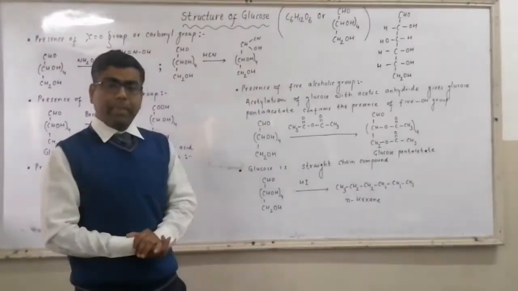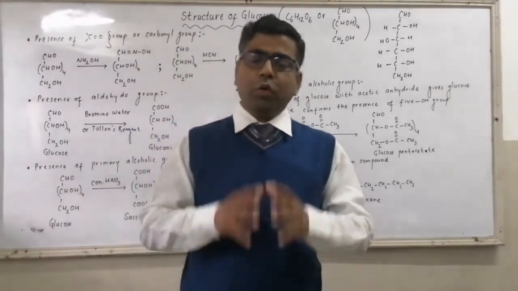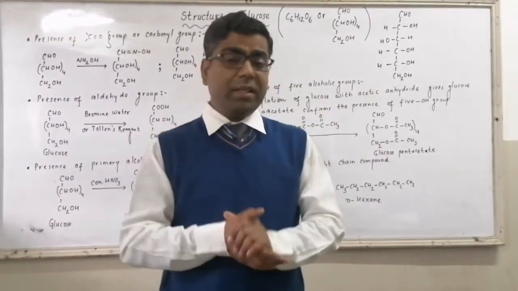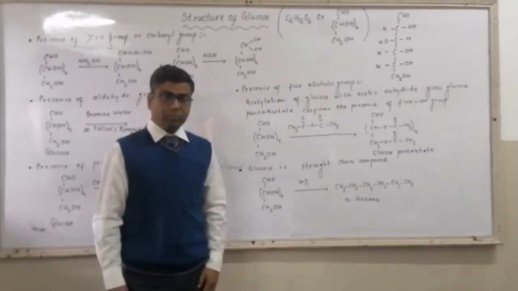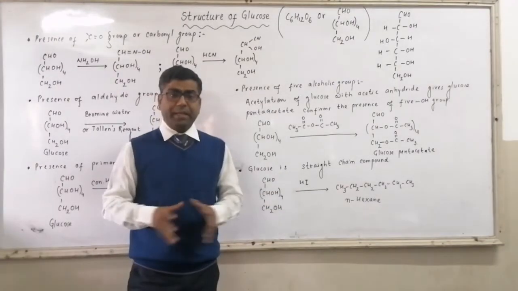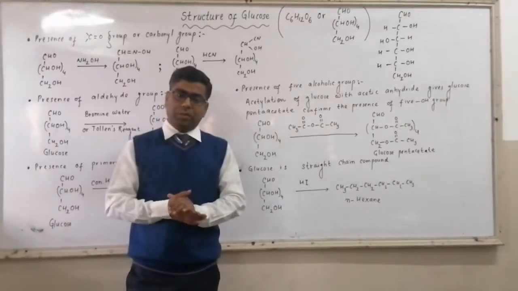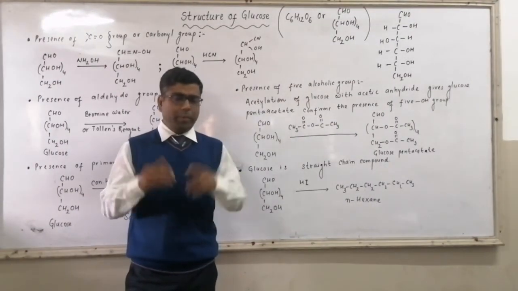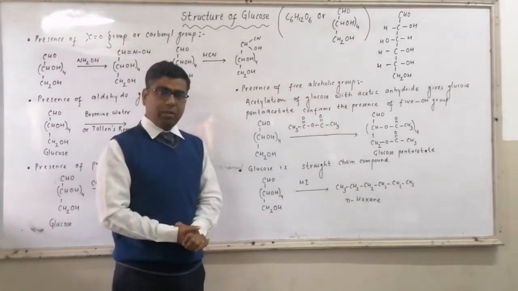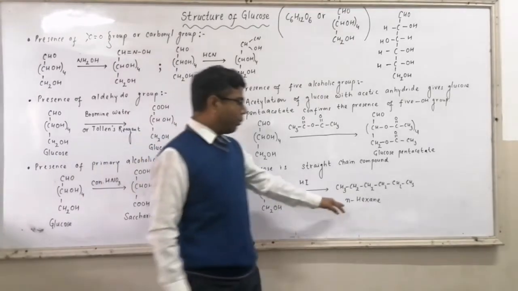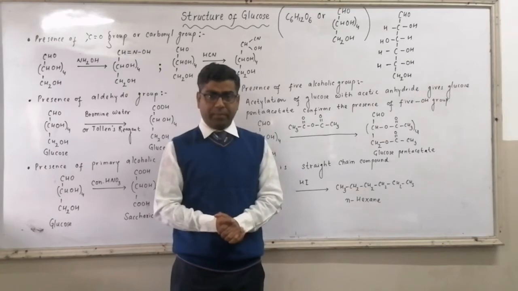And the last one, we have to prove that the structure of glucose is a straight chain structure. There is no branching. When made to react with HI, that is your strong reducing agent, all the units in glucose will be reduced, and glucose on reduction forms normal hexane, an alkane with no branching.